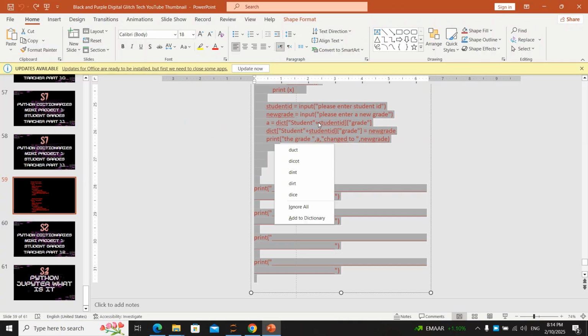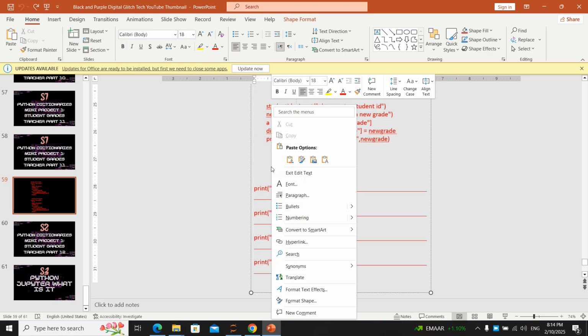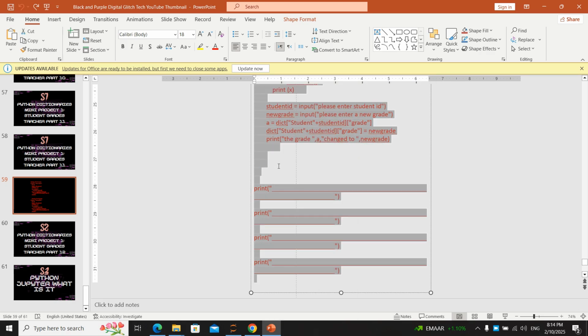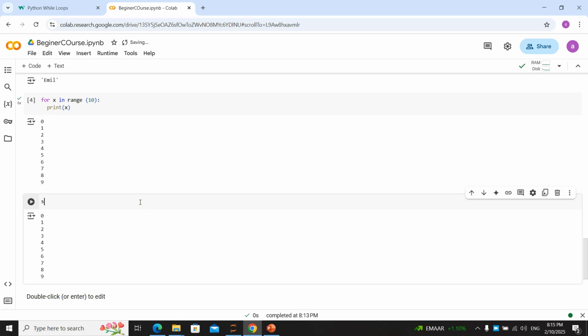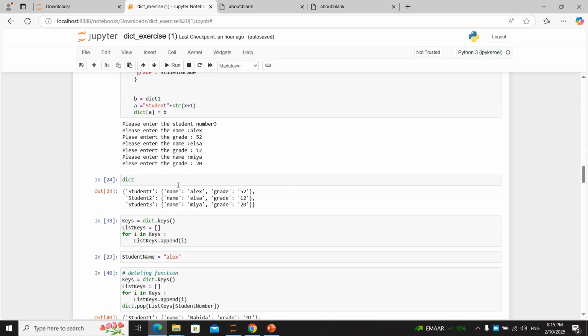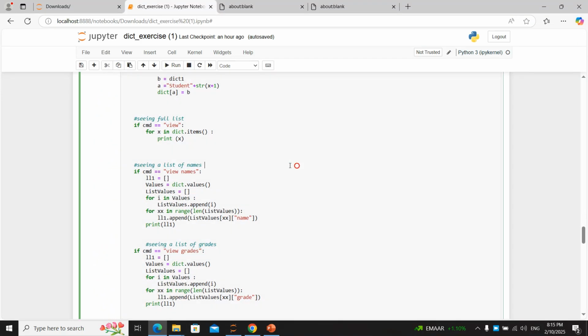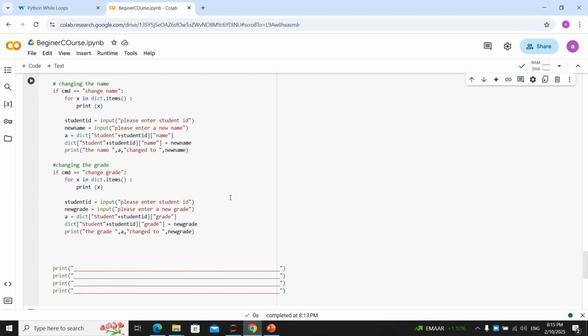It's not going to copy, I don't know why, but let's copy that. Okay, it's more than we can paste. It's not a problem. It's open in Jupyter. We can use it here. We have this line of code here. Let me just bring it here.